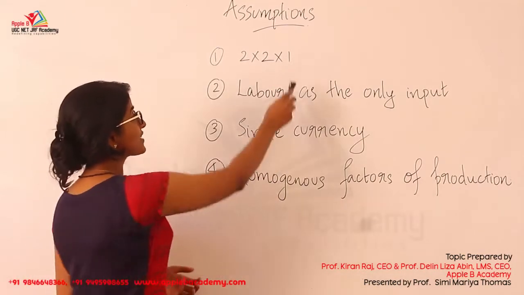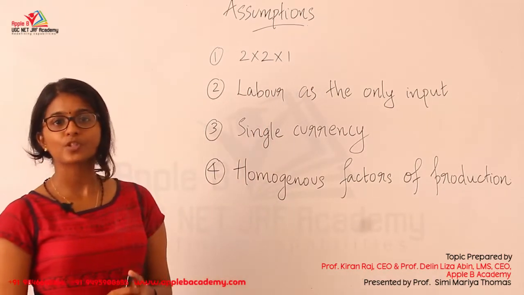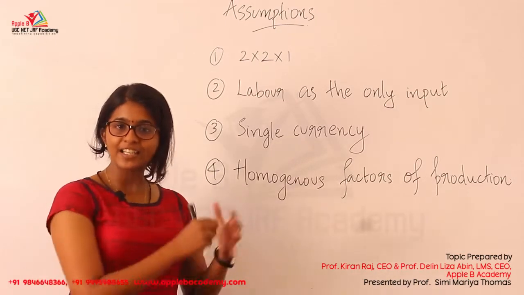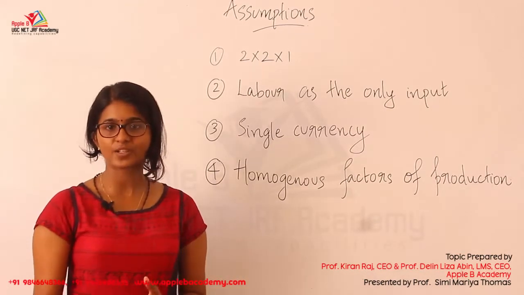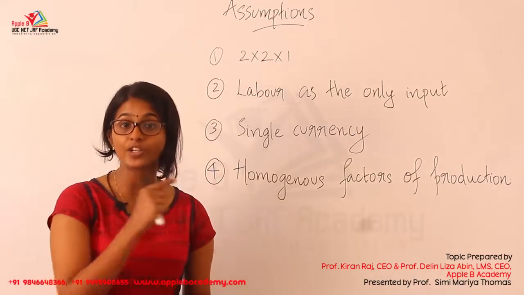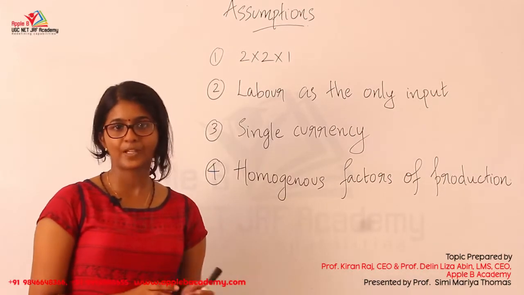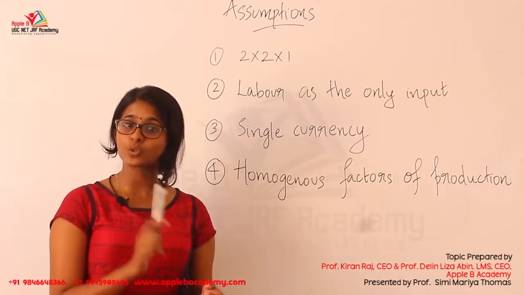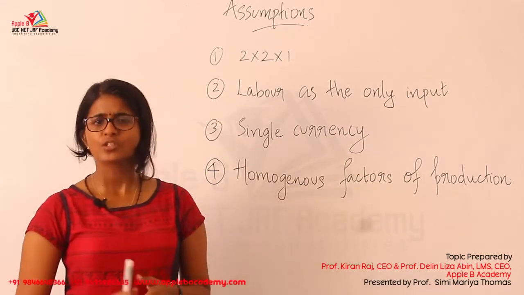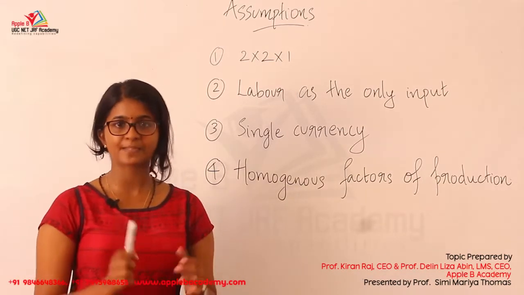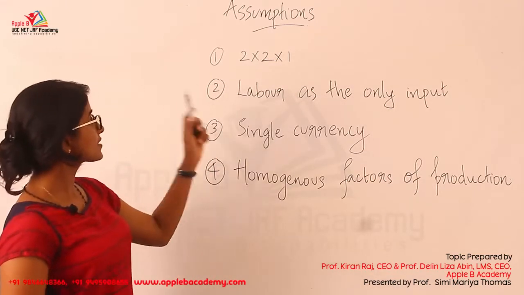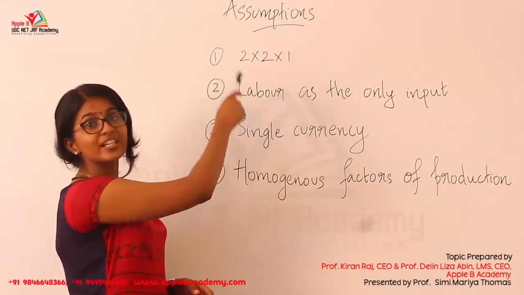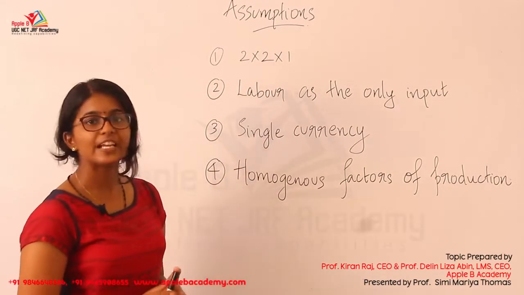And the other most important point is the factor of input. Usually we know that when we consider the factors, we always take labor and capital. But in the initial theories, like absolute cost advantage, comparative cost advantage and so on, we only have 1 unit of input, that is labor. But when it comes to the modern theories, we will have a 2 into 2 into 2 model, where we have 2 countries, 2 commodities and 2 factors. From the UGC examination point of view, that is pretty important. So the assumptions of absolute cost advantage have only a 2 into 2 into 1 model, that is 2 countries, 2 commodities and 1 unit of input.